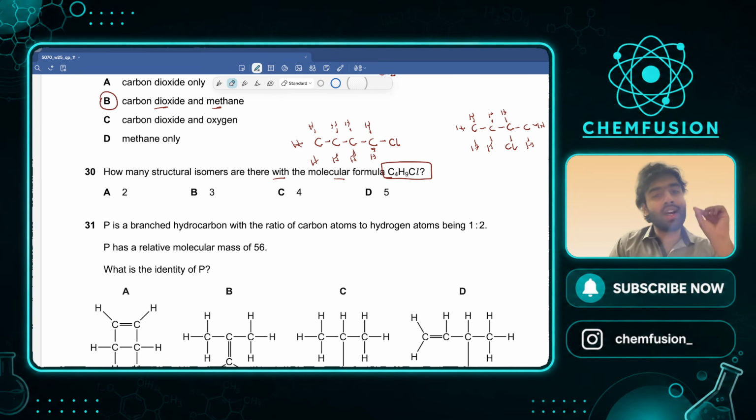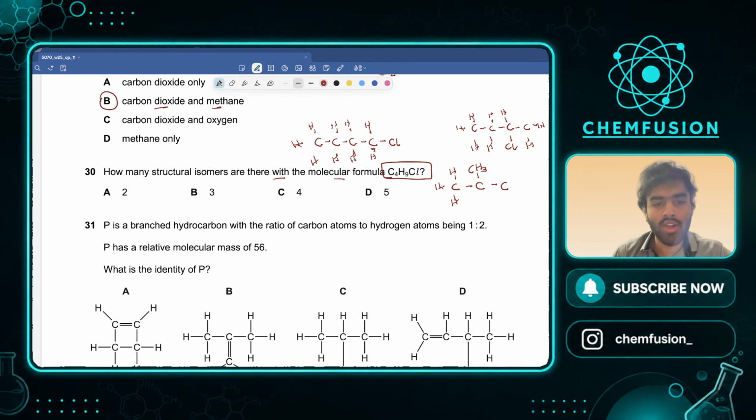No more. The other isomers will only and only be made from branching, from branch structures, right? From branch structures. So let's actually see. For example, मैं कहता हूँ कि मैं carbon, I draw carbons like this, and let me draw a CH3 here, right? मैंने एक branch निकाल दी CH3 के ऊपर, ठीक है? I drew a branch of CH3 here. And now I have Cl, CH3. Now this is another isomer.